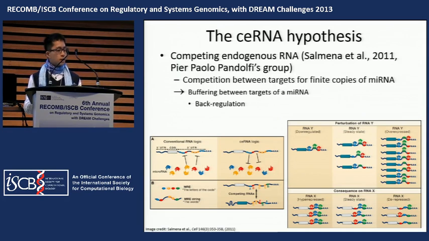If we reduce the number of copies of RNA-Y and keep the same number of microRNAs, the extent of inhibition of RNA-X increases, and we expect the number of free copies of RNA-X will drop. On the other hand, overexpression of RNA-Y will lead to an increase in the number of free copies of RNA-X. Thus we expect to see certain correlations in the expression data, and we would like to see how general this hypothesis is.